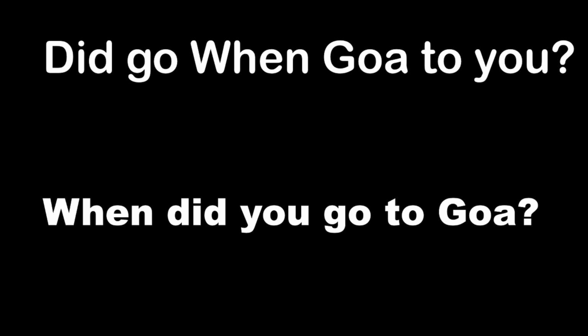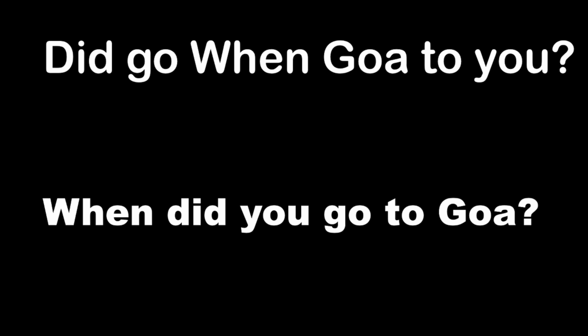Now look at this. Did go when Goa to you? Absolutely, there is no meaning at all. So what you have to do? You have to rearrange and make it a meaningful sentence. Okay, so which word can we write first? Since it is a question, you have to begin with the question word, WH, right? When. Then the next word is again a question word, did. When did. Then search for the subject, you. When did you. Then the verb is go. When did you go to Goa?